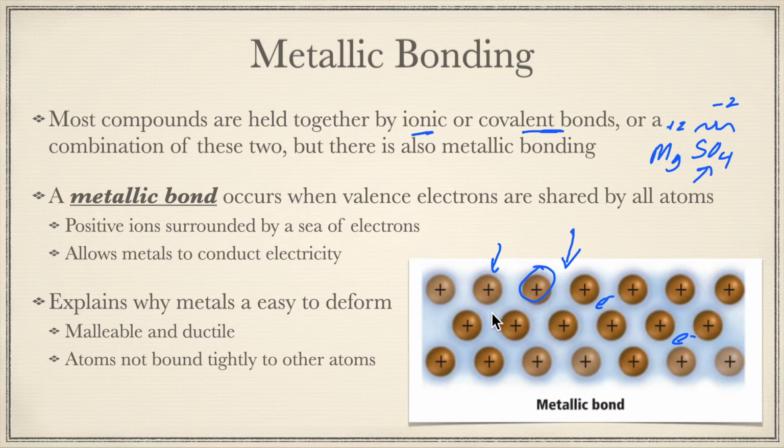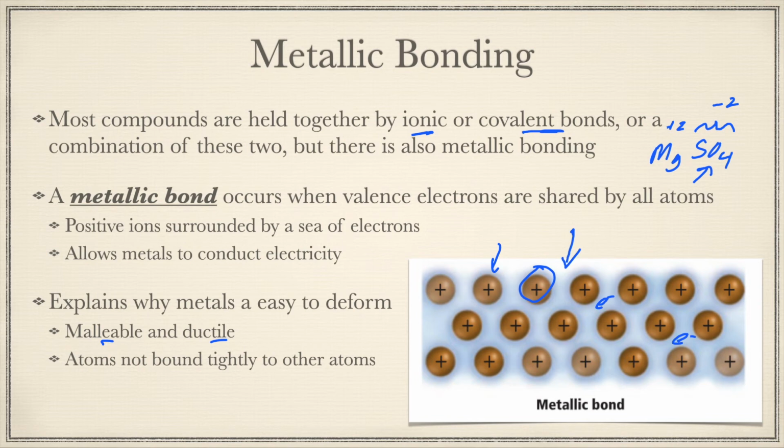So what this does is we have all these electrons that are not really attached to any particular atom. This allows metals to have a lot of their properties, such as conducting electricity, conducting heat, and being bendable. Okay, so this allows metals to deform easily. It's why they're considered malleable and ductile. Malleable means you can make flat sheets out of it, like foils, like aluminum foil. Ductile means you can make wires out of it.